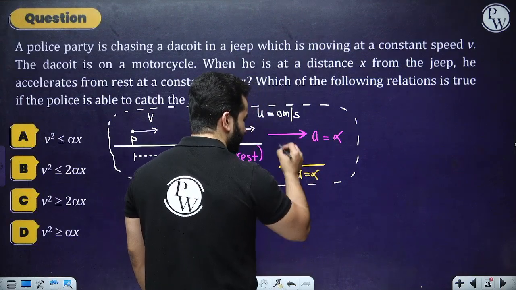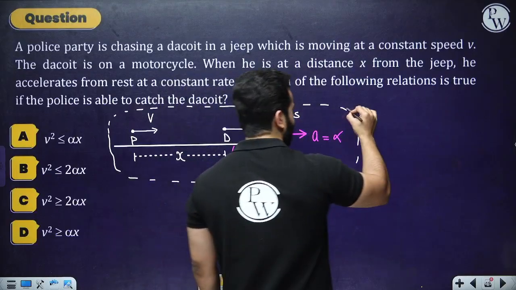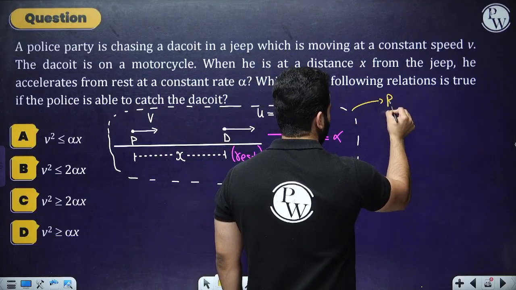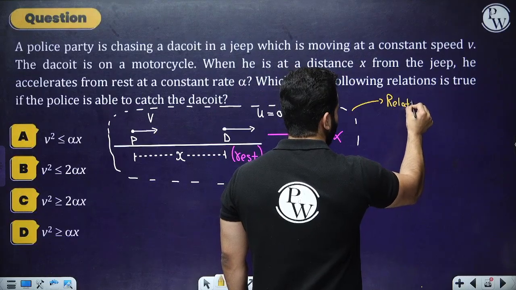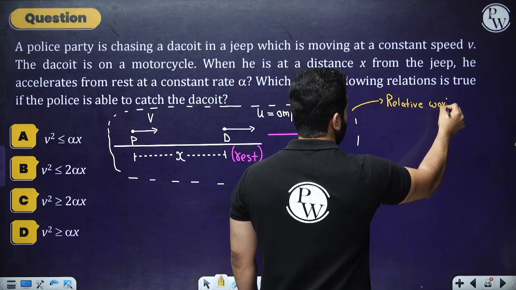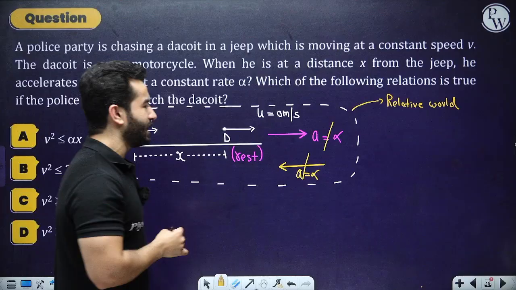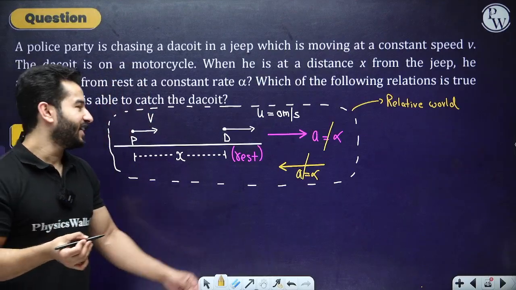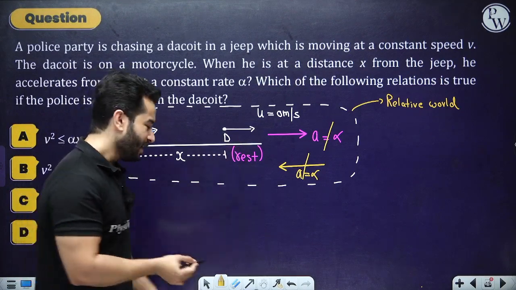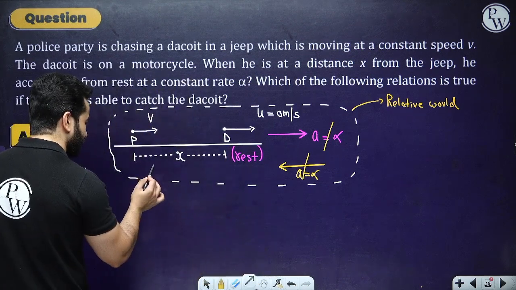So what's going to happen? Now you're going to say, okay sir, in our relative world this body doesn't have any acceleration, but I can't just change the acceleration of this single body. I'll have to also change the acceleration of all the bodies.